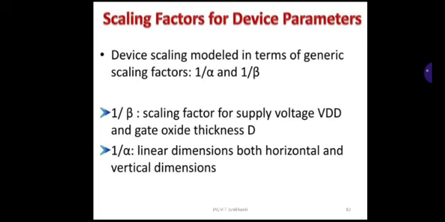In order to accommodate the models, two scaling factors, 1/alpha and 1/beta, are used. 1/beta is chosen as the scaling factor for supply voltage VDD and gate oxide thickness D. Then 1/alpha is used for all other linear dimensions, both horizontal and vertical to the chip surface.